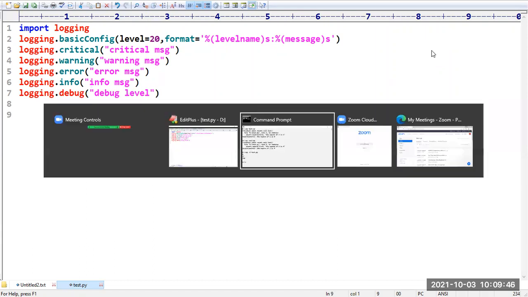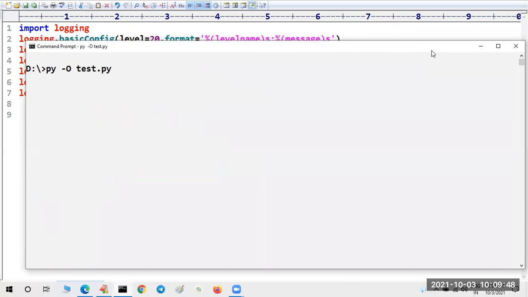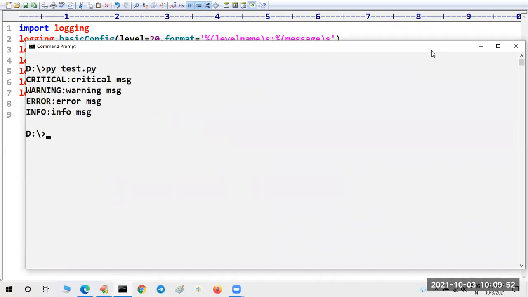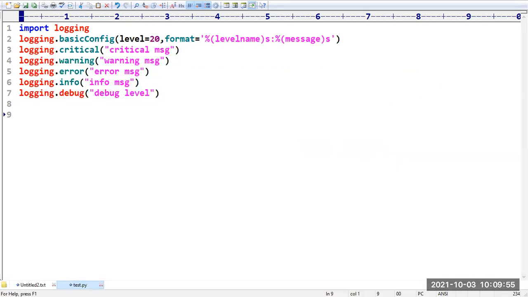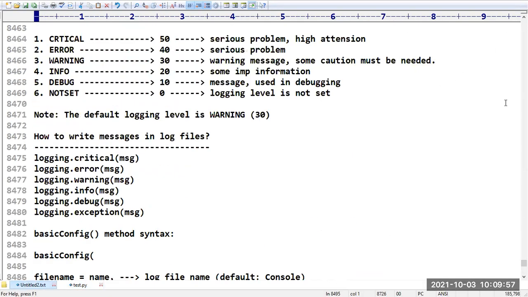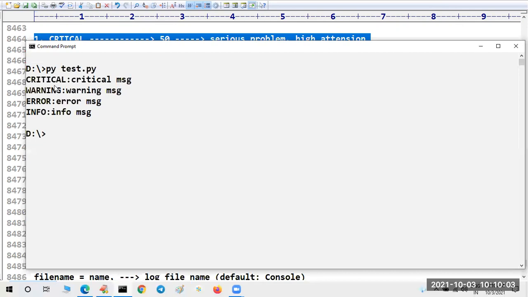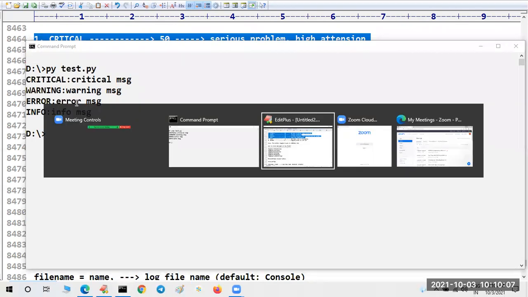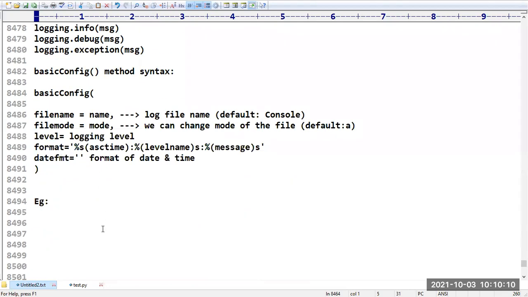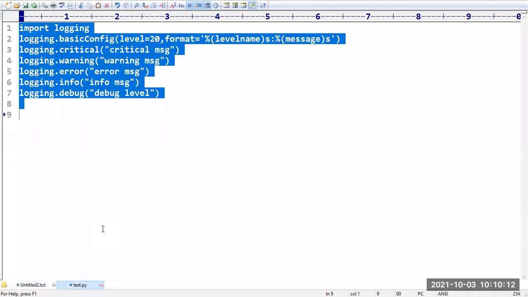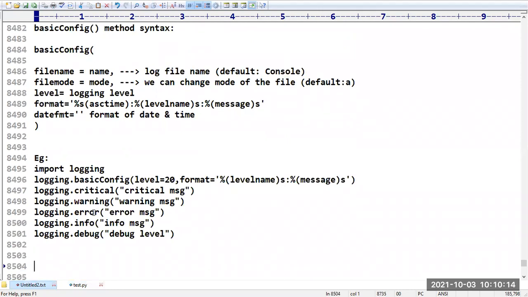Sir, I want to run this program for the first time. Have a look once. You can see which level I set: 20. 20 means which level does it come under? Info, right? Info and its higher level messages got displayed here. So critical, warning, error, info and its higher level messages got displayed here. Excellent. This is how you can prepare log information.